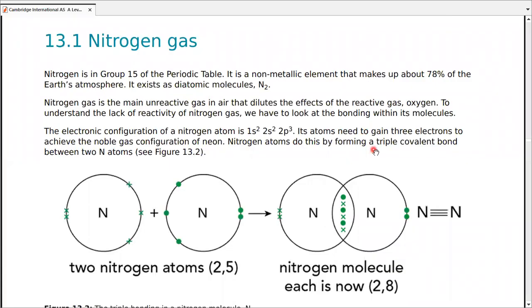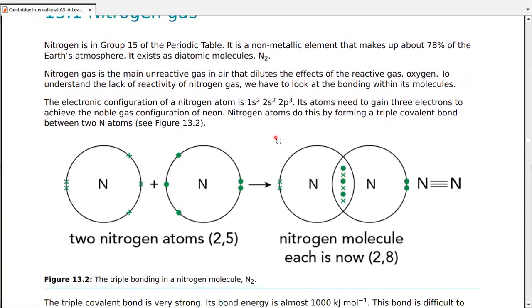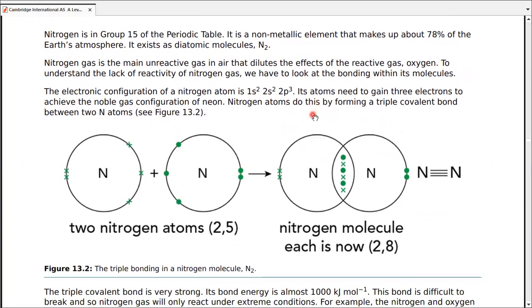So nitrogen gas. Nitrogen is in group 15 of the periodic table. Non-metallic nitrogen gas makes up 78% of Earth's atmosphere, where it exists as diatomic molecules. This is all previous information, not a prerequisite. We know it's unreactive because of the triple bond.